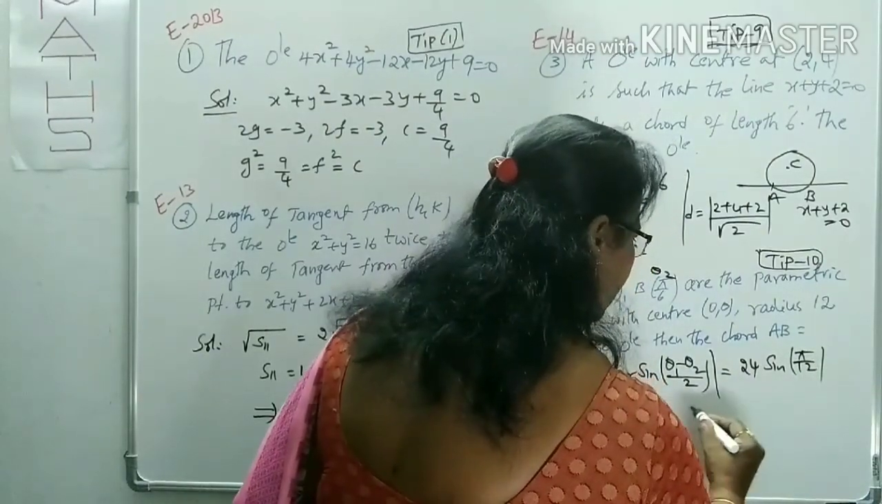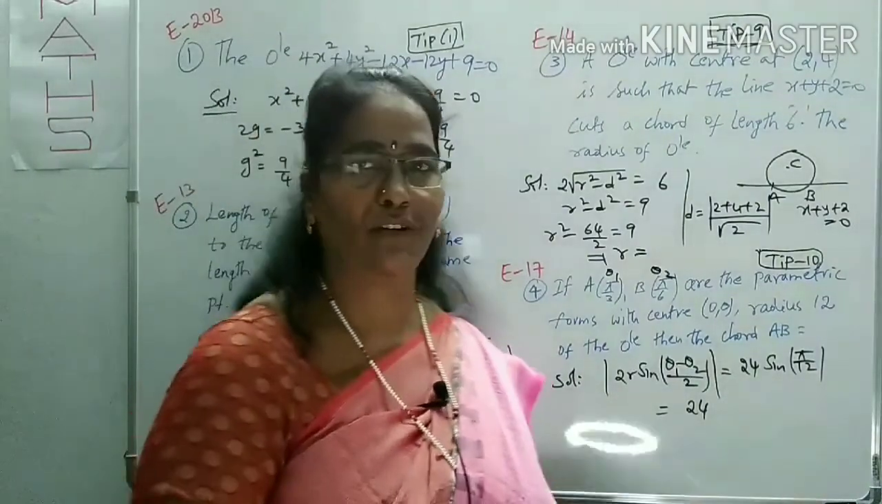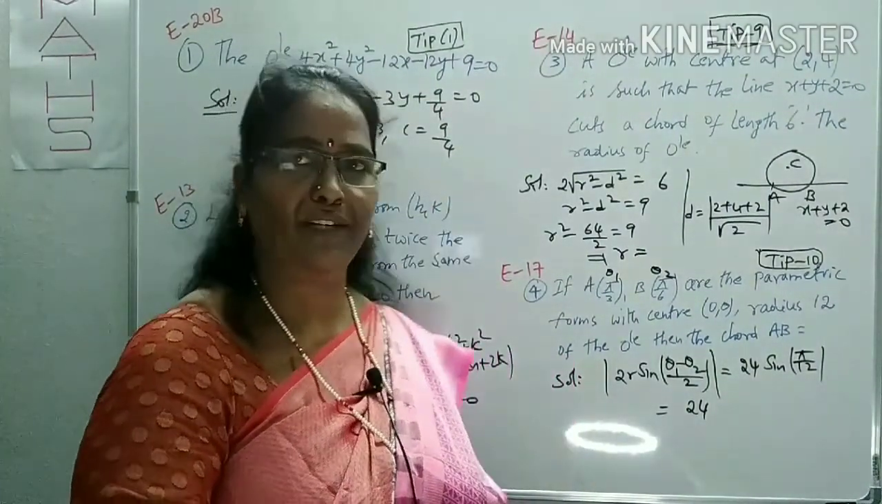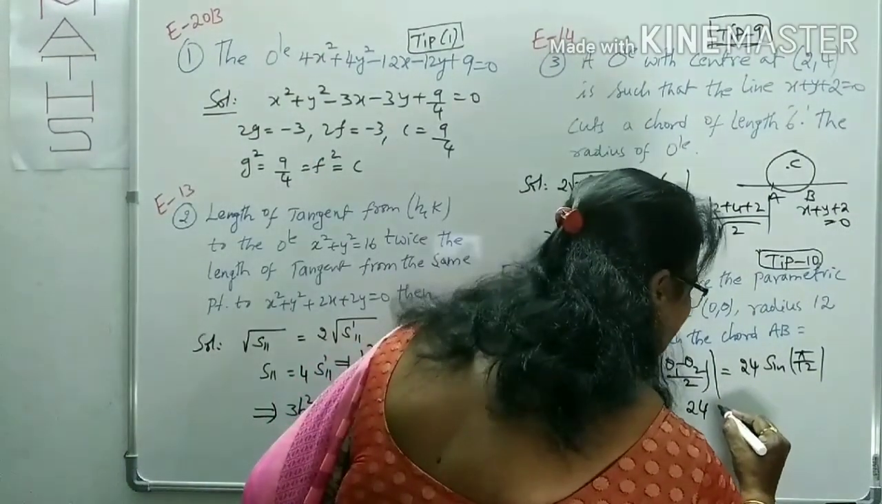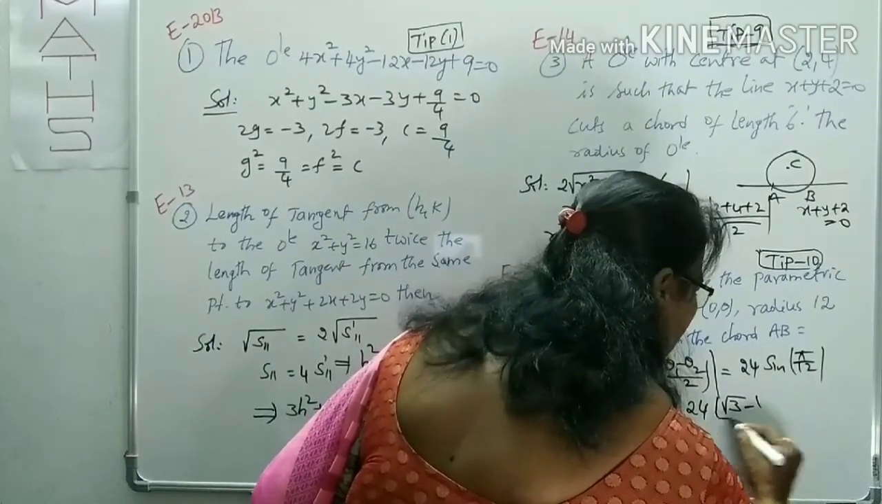Pi by 12, in the sense, sine pi by 12 is 15 degrees. What is sine 15 degrees? You know very well, sine 15 is (root 3 minus 1) by 2 root 2. Therefore, this is (root 3 minus 1) by 2 root 2.